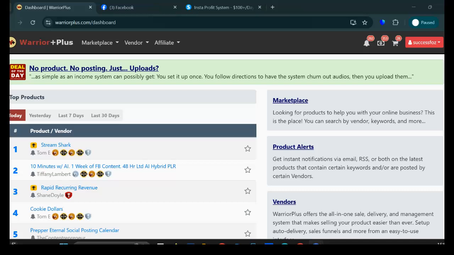So you can see here, I'm on a network called Warrior Plus. Warrior Plus is a great network that has a very high conversion rate. It's got a better conversion rate than ClickBank, and the reason is that the front end offer is quite low priced. So because of that, people tend to buy the product. Now, you can potentially make a lot of money in a very short amount of time with Warrior Plus compared to ClickBank.